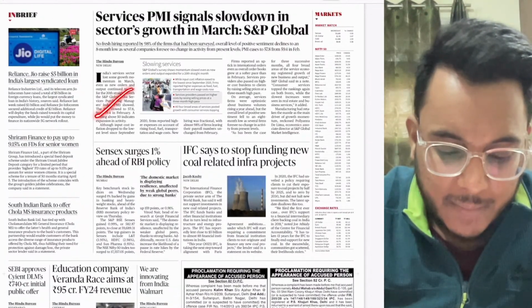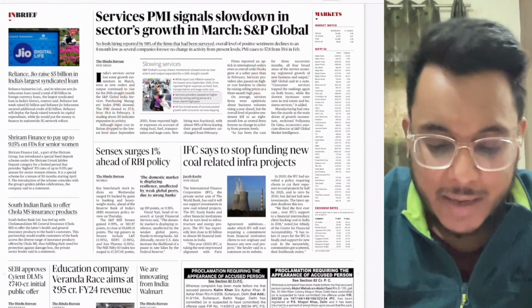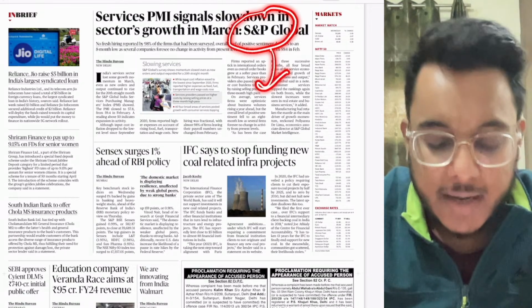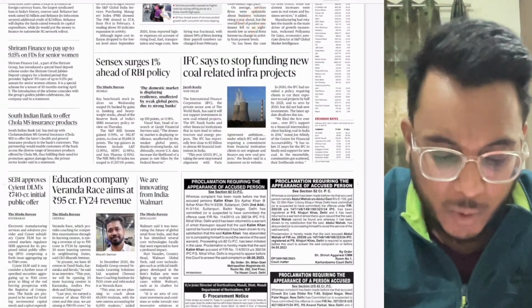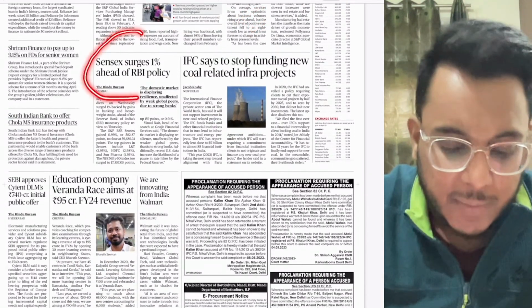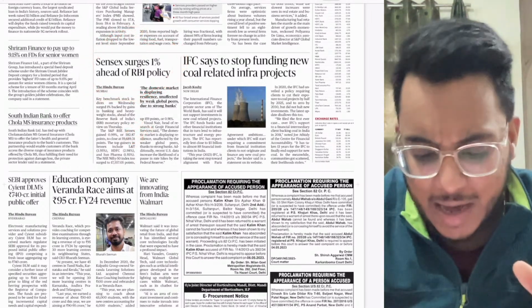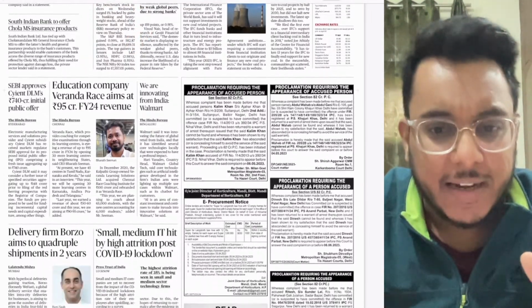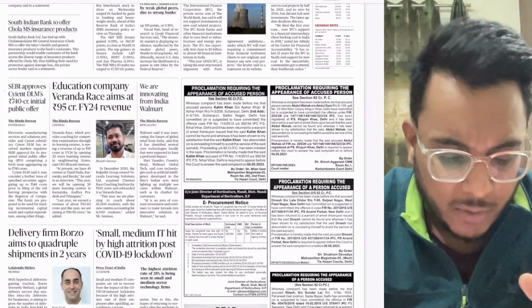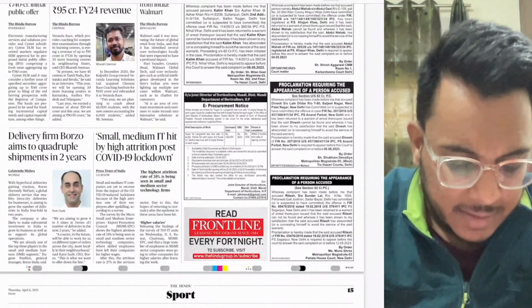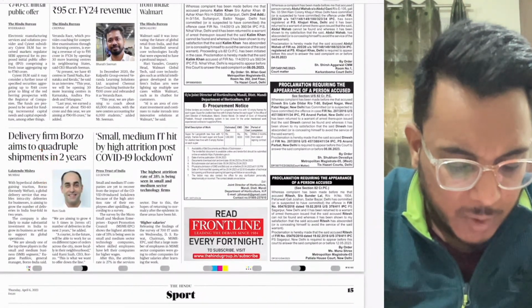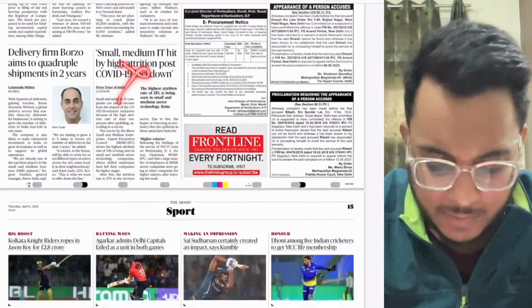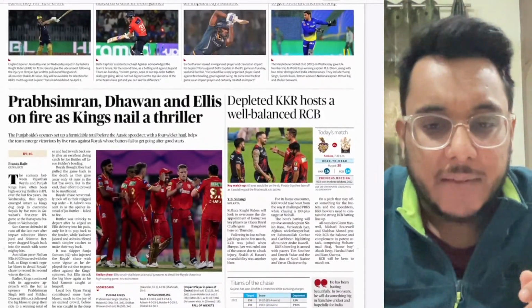Then services PMI signals slowdown in sector growth in March. S&P, Standard & Poor's Global, has released its report on that. Sensex surges 1%. Now, are you required to go and see every day where the Sensex is moving? Not very important. Then delivery firm Borzo aims to quadruple shipments. And after this, we have the sports page.